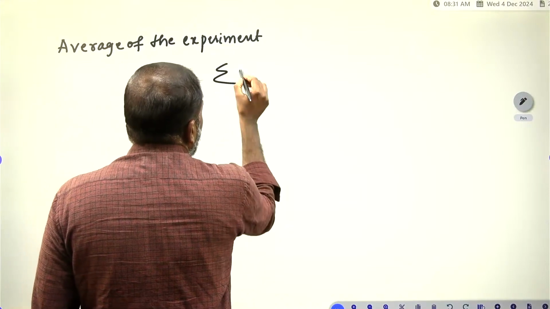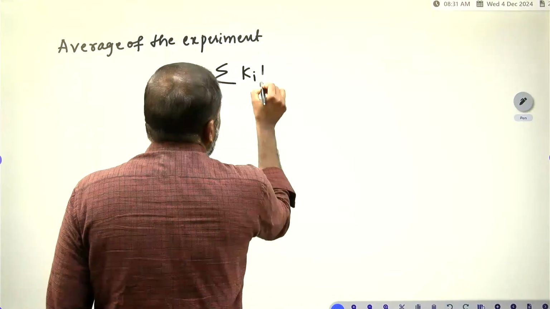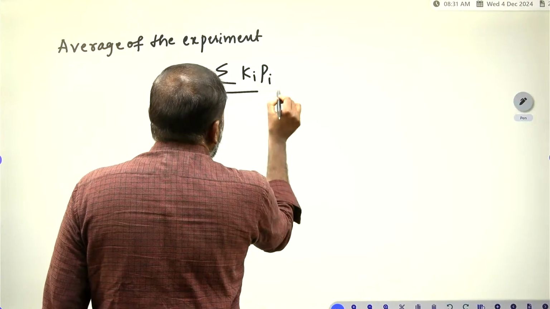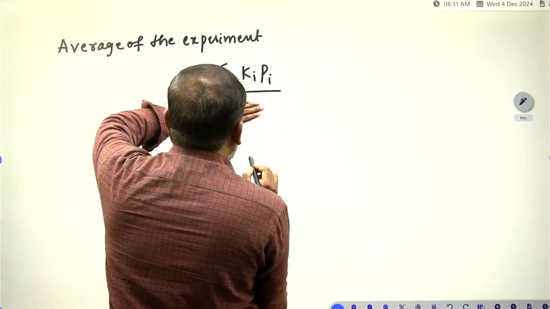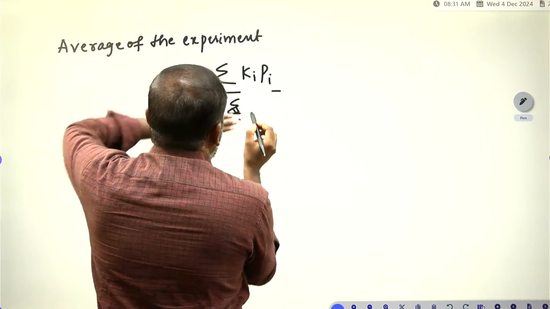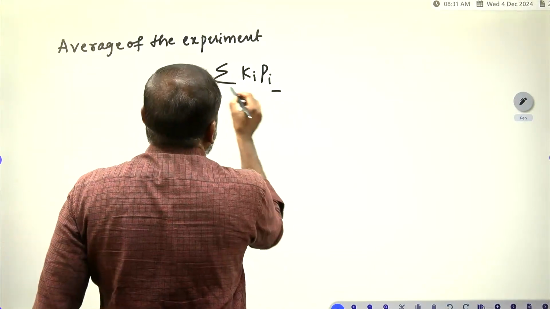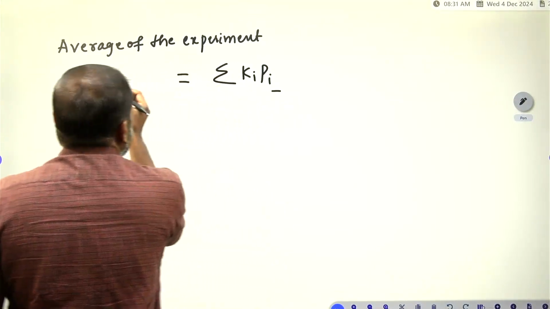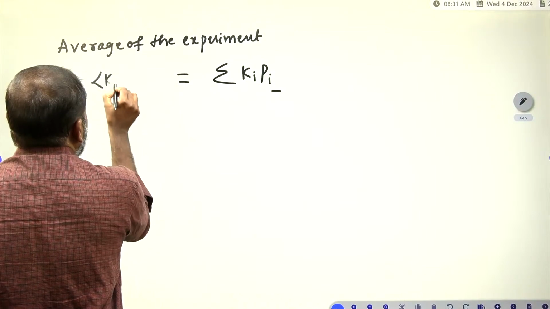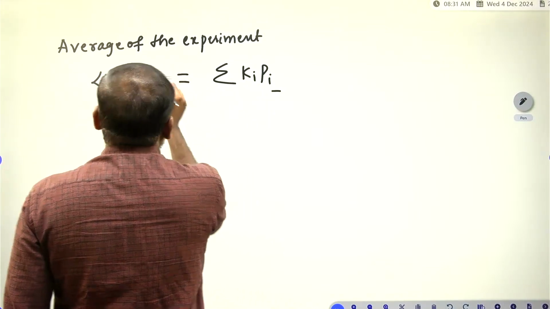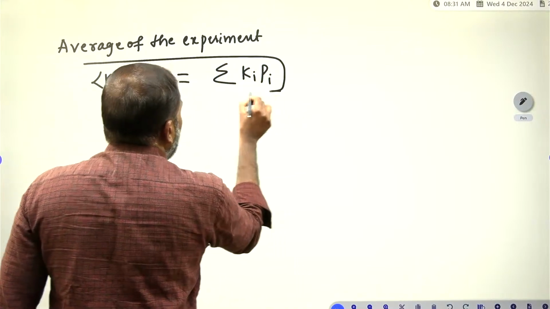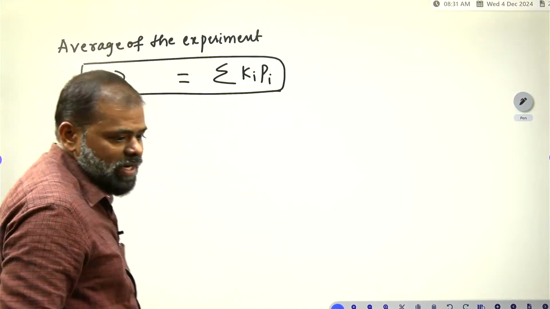Summation of k_i p_i divided by summation of p_i, which is equal to 1. That p is the probability you have to take. This is the average value. This is the formula for a discrete probability distribution.